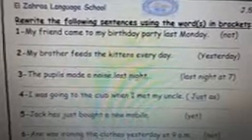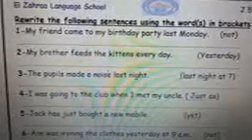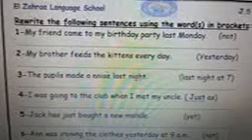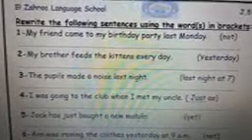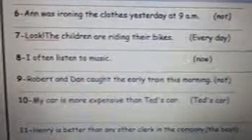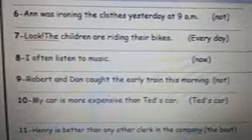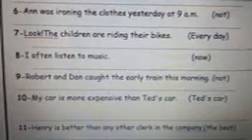Number 5. Jack had just bought a new mobile. Use yet. Jack hasn't bought a new mobile yet. Number 6. Anne was ironing the clothes yesterday at 9 a.m. Use not. Anne wasn't ironing the clothes yesterday at 9 a.m.